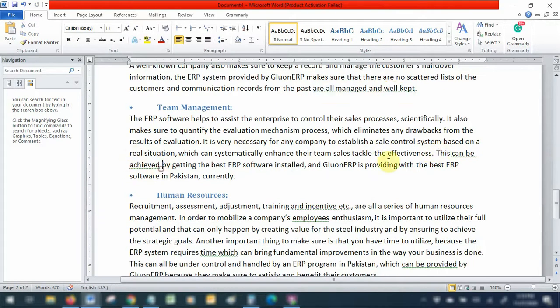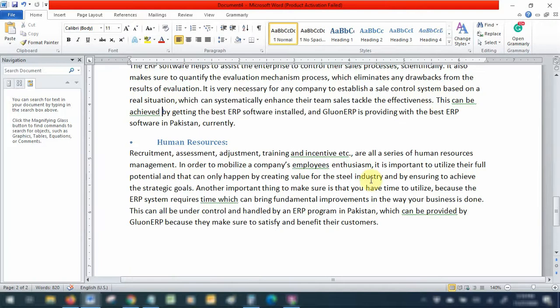This is "can be achieved." You can say this is achievable by getting, and here there should be a comma. Achievable incentive comma. Always write a comma before which, "can be provided, which Glue on ERP provides." This is how I would change this.